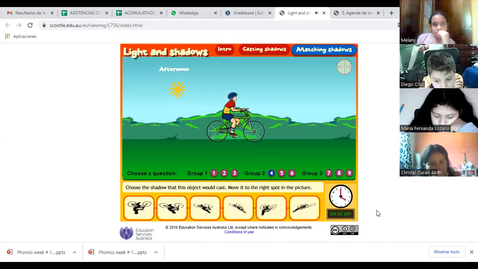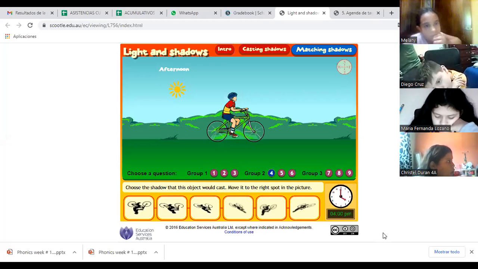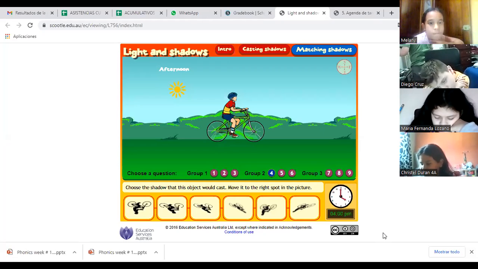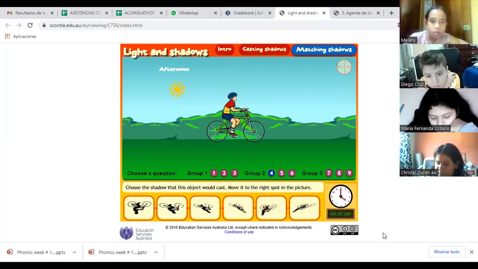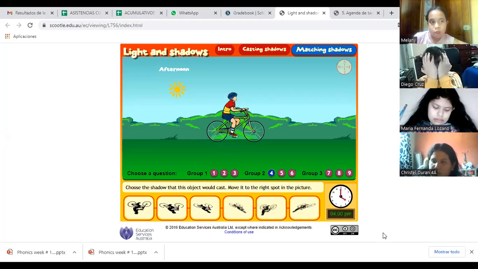Now we need to choose the shadow. Is it the 1, the 2, 3, 4, 5? You think it's the second one? The second of group 1. And the boys, what do you think, boys? What shadow do you think belongs to this one? 1, 2, 3, 4, 5, or 6? Look at the positions of the sun. You have to guide yourselves from the positions of the sun. What is the correct shadow? The number?